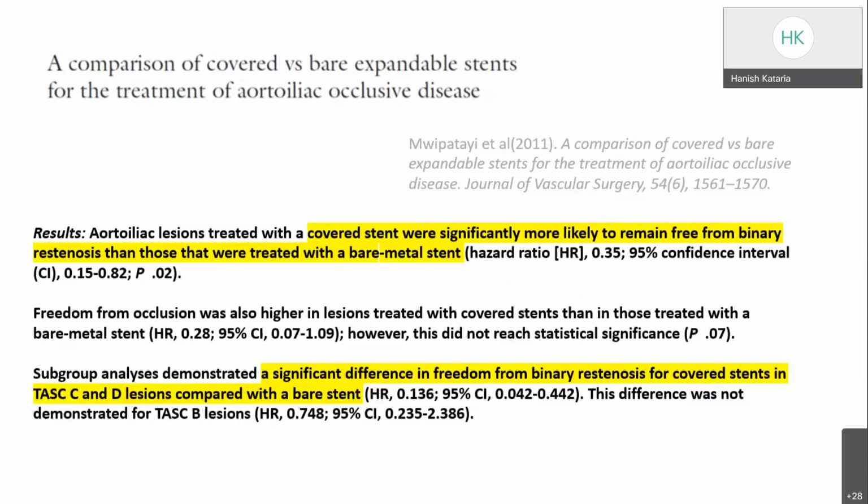They first published the 18-month result and found the difference in the TASC C and D lesions, and there was no difference demonstrated for the TASC B lesions. And after that, they published the 5-year results also, and 5-year limb-based stent patency rates are higher for the covered stent than the bare metal stents.